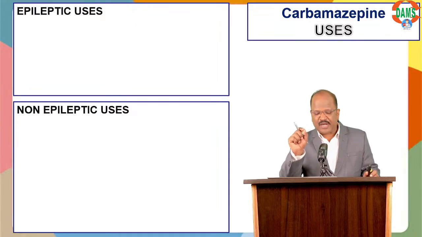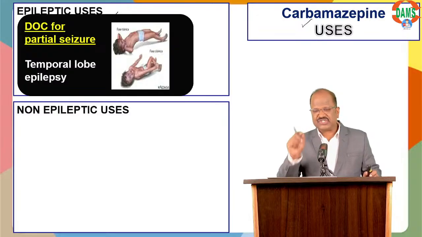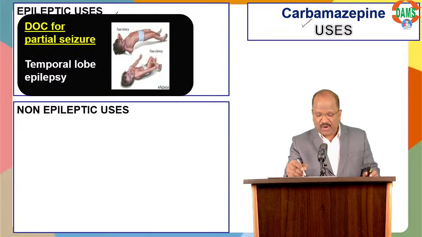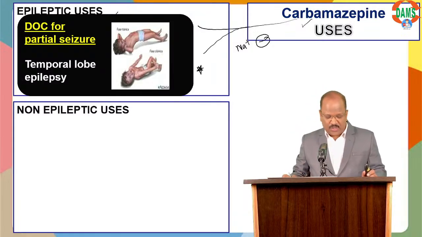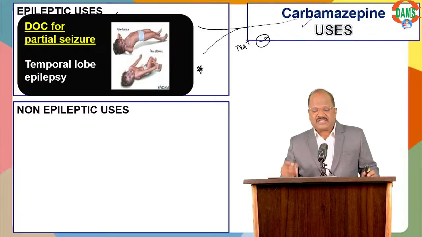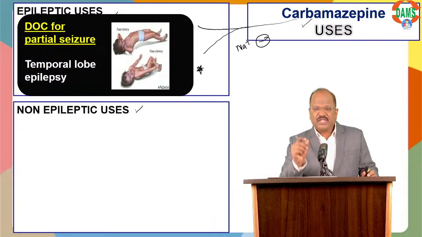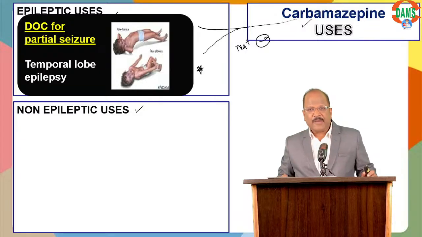Carbamazepine, a sodium channel blocker, is a wonderful drug for treatment of partial seizure. Carbamazepine is the drug of choice for partial seizure, and it's also a wonderful drug for temporal lobe seizure. But you should know carbamazepine has some non-epileptic uses also. Anybody want to answer? What is the most important indication of carbamazepine as a non-epileptic use?